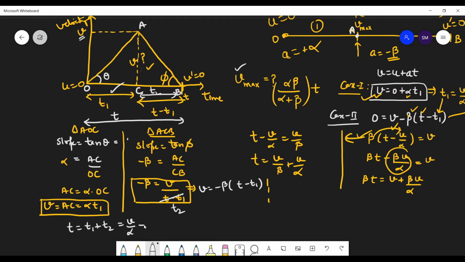Can we solve it this way also? This is t equals v common, but this will be (beta minus alpha) upon alpha beta, and v will be equal to alpha beta t upon alpha. So this is supposed to be positive. So this time t2.